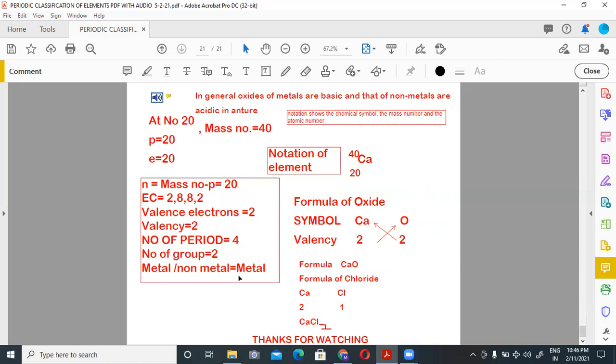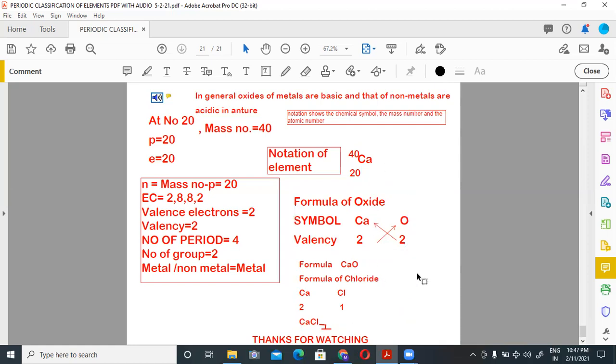Is this a metal or non-metal? If an element has 1, 2 or 3 electrons in the outermost shell, then it will be a metal. So as it has 2 electrons, it is a metal. Notation of element. What is the notation of an element? Notation shows the chemical symbol of the element, the mass number and the atomic number. Here you can see this is the chemical symbol of calcium. Atomic number is 20 and mass number is 40. Atomic number we write as a subscript and mass number we write as a superscript. So this is the notation of a calcium atom.